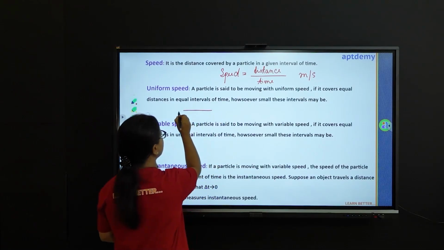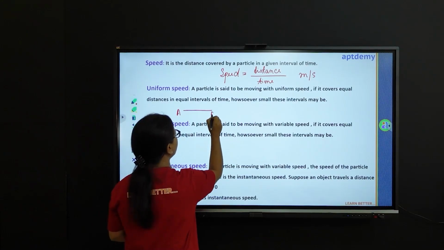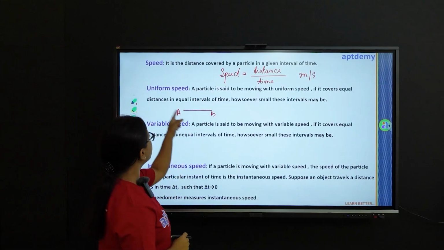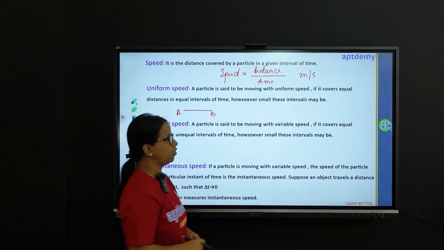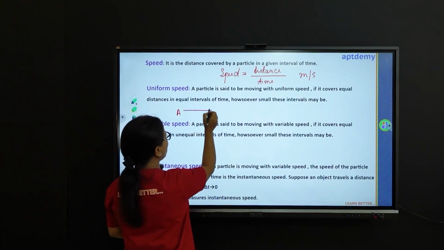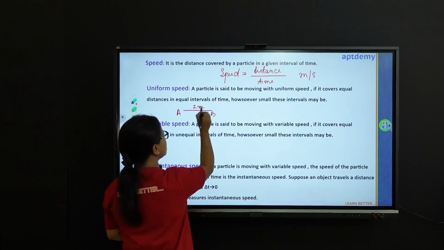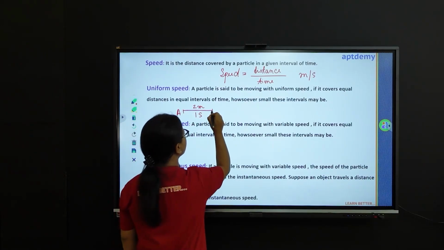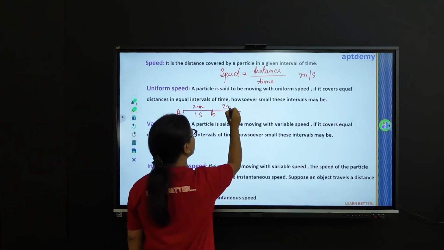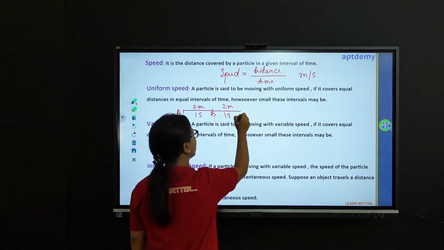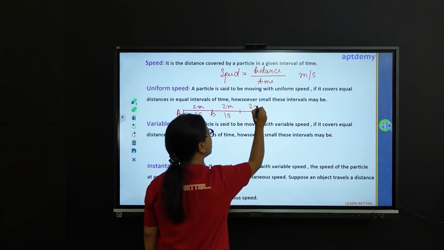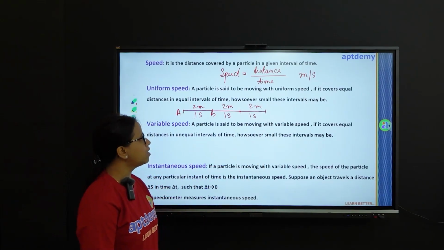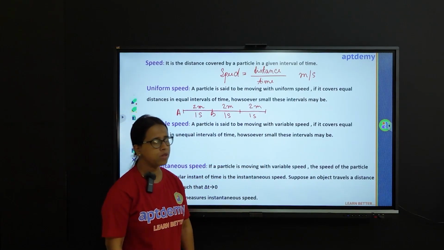So suppose the particle is moving from A to B. Mind it, we are not concerned with the direction as this is speed, which is a scalar quantity. So the particle travels a distance of 2 meter in say 1 second, and then it moves another 2 meter in another 1 second, and then another 2 meter in another 1 second. So in this case, we can say that the particle is moving with uniform speed.